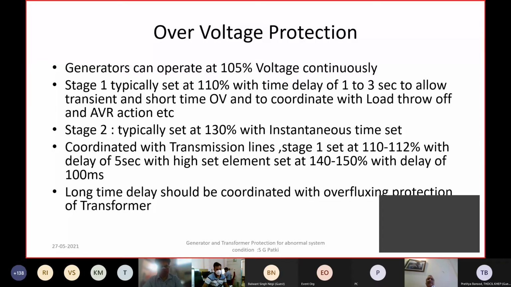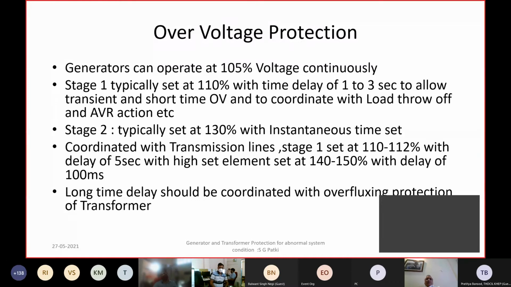Now, all generators have a capability to operate continuously at 105% of the generator terminal voltage. If the grid voltages are high and you have an on-load tap changer on the generator transformer, then the generator terminal voltage can be controlled by operation of the OLTC. Otherwise, you can also control the terminal voltage by the AVR action by reducing the set point of the AVR, where, as we just discussed, you go into reactive power absorption mode.